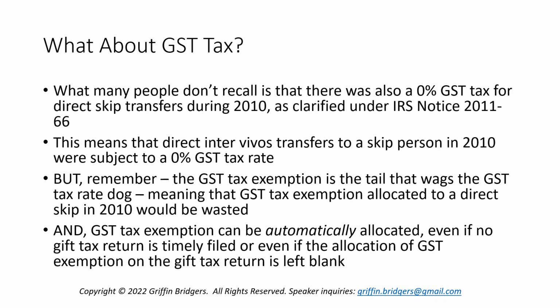And really what this notice I mentioned clarified is that there was, in essence, a 0% GST tax for direct skip transfers occurring during 2010. So what that meant is that if you made a direct inter vivos transfer to a skip person in 2010, it was subject to a 0% GST tax rate. But I want to remind you again that the GST tax exemption is the tail that wags the GST tax rate dog, meaning that in 2010, any allocation of GST tax exemption to a direct skip would have been wasted.